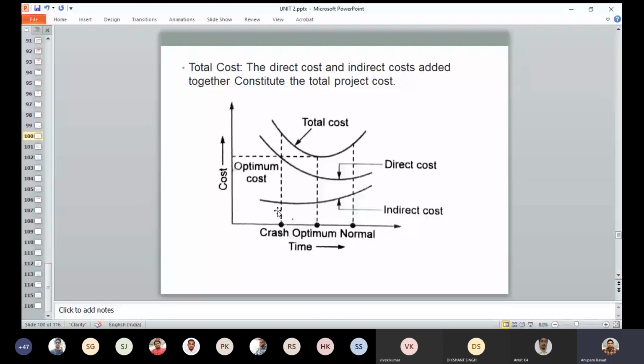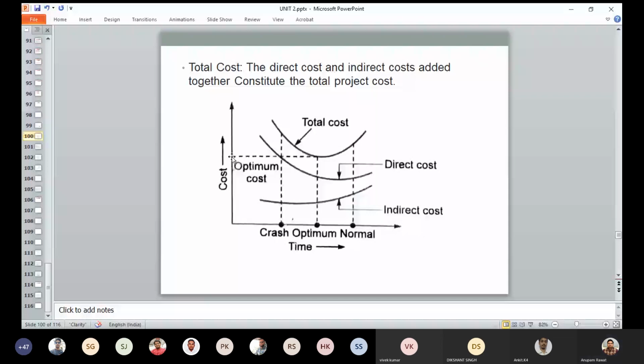The overall summation of these curves represents the total cost, and there is a time at which there is an optimal duration and the optimal cost. So we can say that is the optimal time.